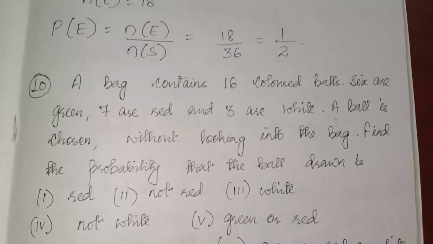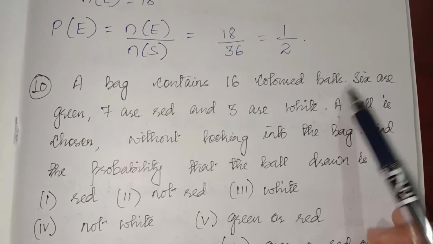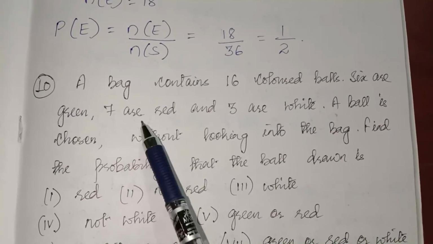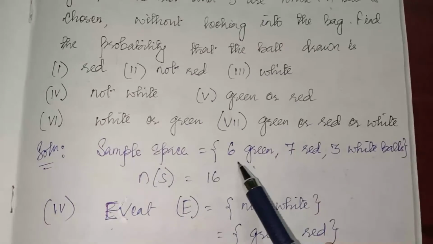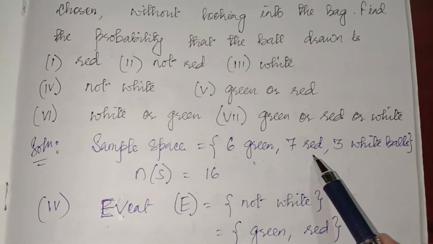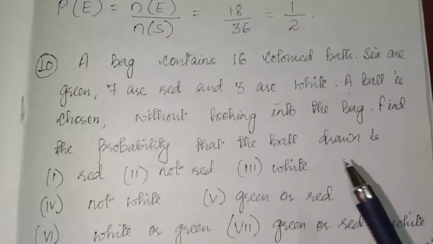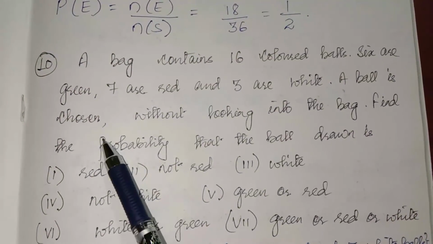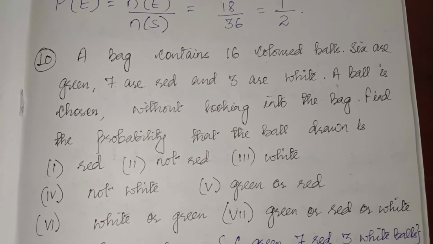Now number 10: a bag contains 16 colored balls. 6 are green, 7 are red and 3 are white. So you write your sample space. There are 6 green balls, 7 red balls and 3 white balls, so in total there are 16 balls. From that, a ball is chosen without looking into the bag, randomly.